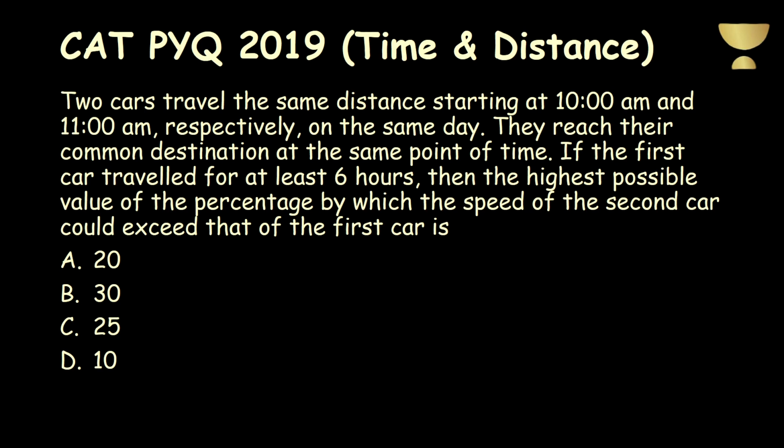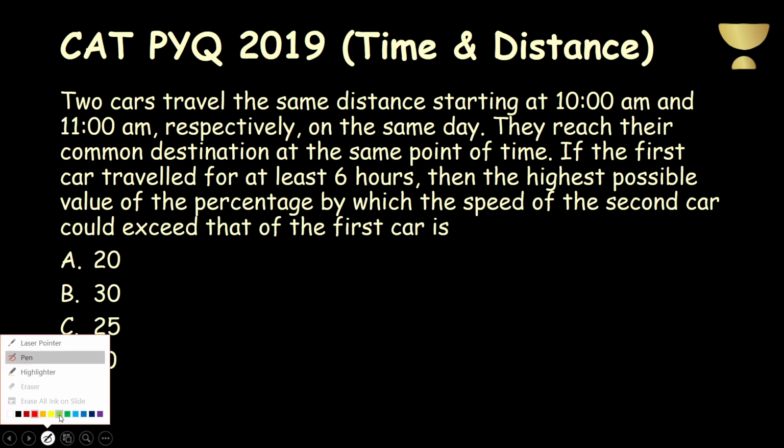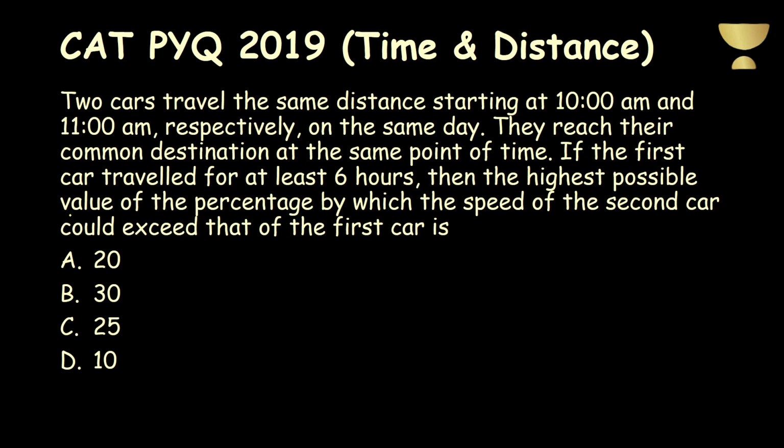So this was the actual question that was asked in CAT 2019, and we are going to have a detailed solution of this question in this video. In fact, students, this question was very easy. In the recent years, from this topic, time and distance, this was the easiest question that has been asked. Okay, so let's read the question first. Just try to understand what the question wants to say.